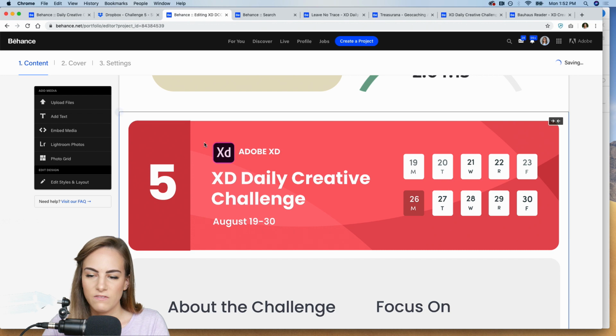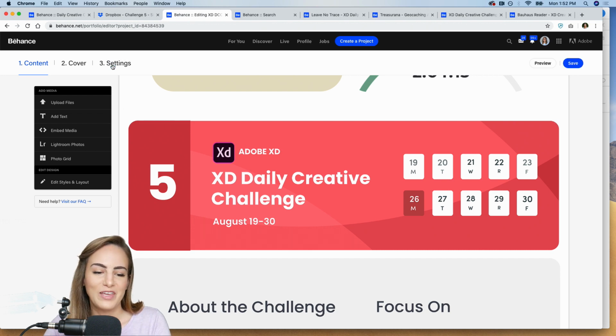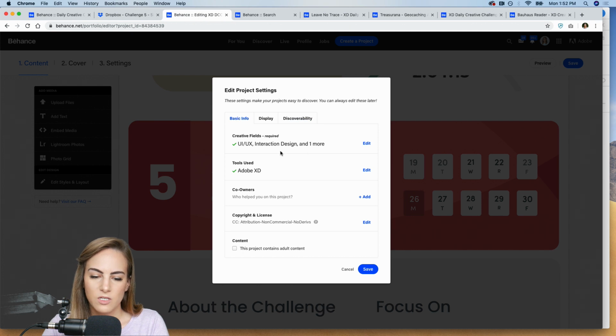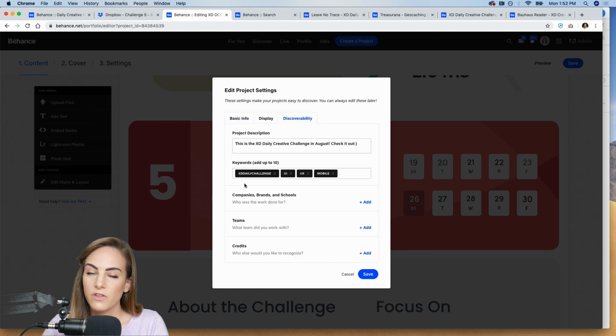All right, so let's save this. And don't forget, go to settings. And if you want us to see and possibly feature your design, you have to go over to the Discoverability tab and add that keyword XD Daily Challenge. You can feel free to add a description if you want, add some other keywords, add some creative fields, but definitely have that XD Daily Challenge, as well as share your screenshots or prototypes or links, whatever, in Discord as well.